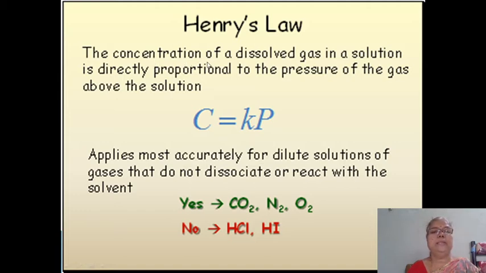Henry's law is concerned with the concentration of dissolved gas in a solution being directly proportional to the pressure of the gas above the solution. Mathematically, it is given by C = KP, where K is a constant, P is the pressure, and C is the concentration.